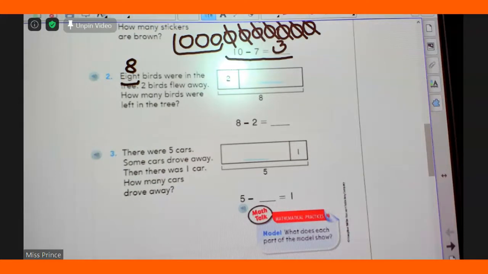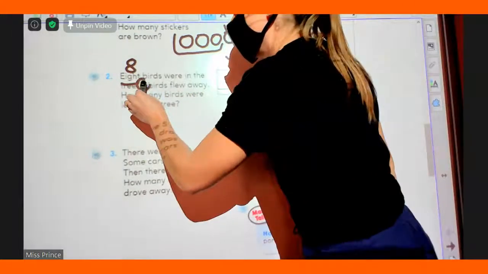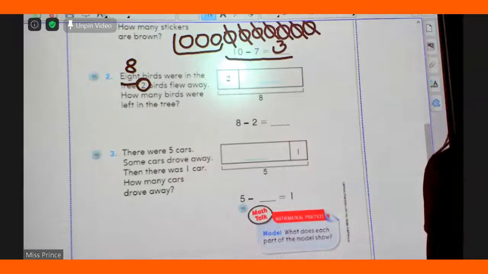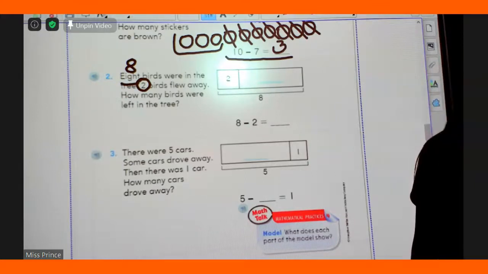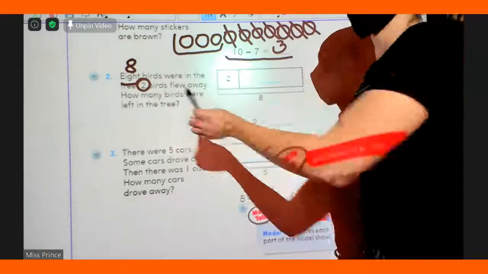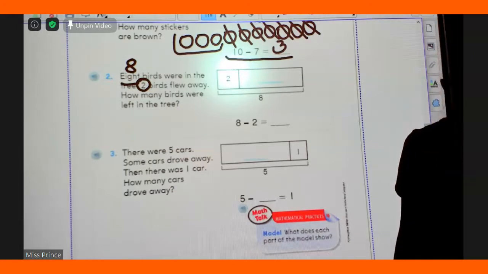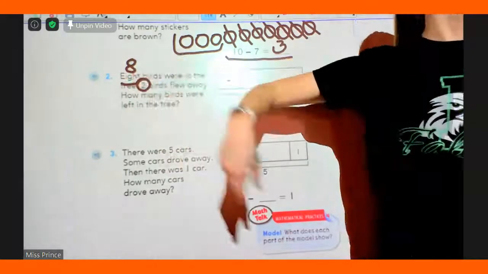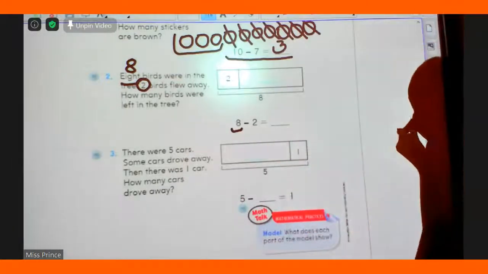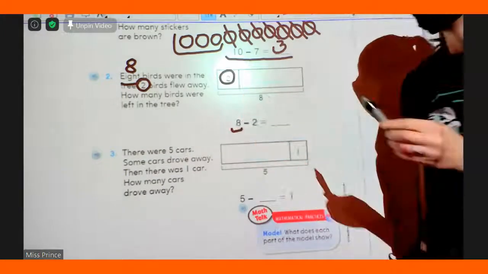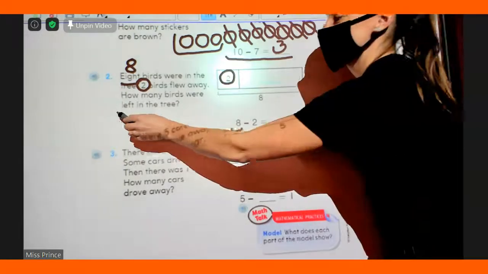Liam, make sure you're following along. 2 birds flew away. How many birds were left in the tree? So, how many did we start with, boys and girls? Alakai, thanks for raising your hand. How many did we start with to begin with? 8 birds were in a tree. We started with 8. Nice job. That's why there's an 8 right here. And then 2 of them flew away. There's the 2. How many birds were left in the tree? That's the mystery part right here.